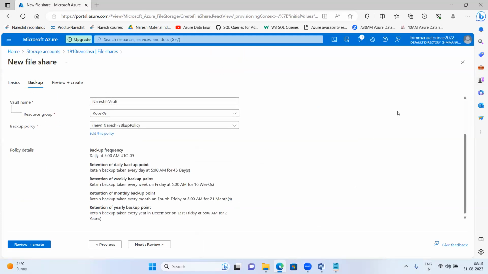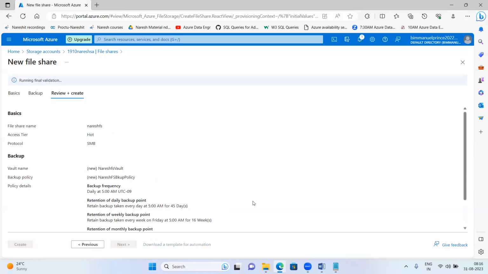It's done now. See here, it is showing you the backup policy is this one. The default policy is gone now. This is the policy name. Daily, see here, daily, retention of daily backup, and then weekly backup, monthly backup, yearly backup. Amazing. Okay, next say review plus create.